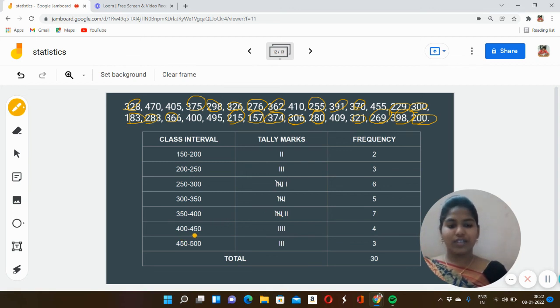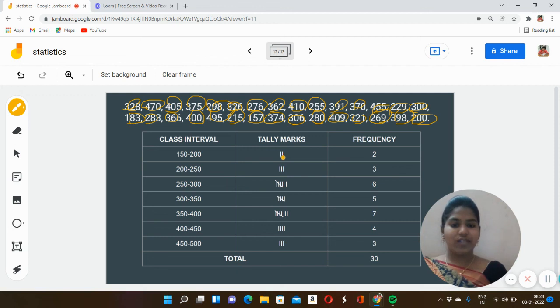Now 400 to 450. 1, 2, 3, 4. So 4 students obtained in that range. Now 450 to 500. 1, 2, 3. So 3 students obtained in that range.